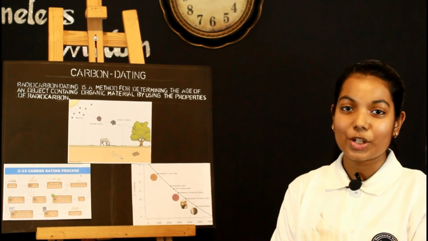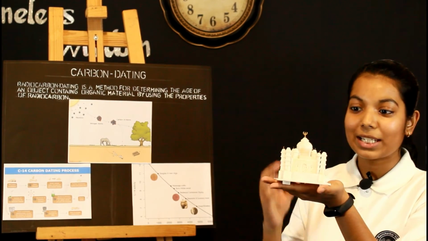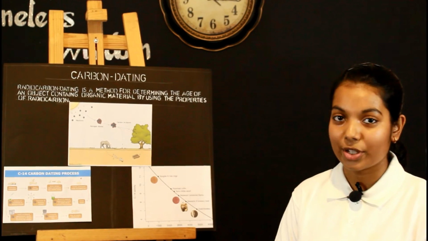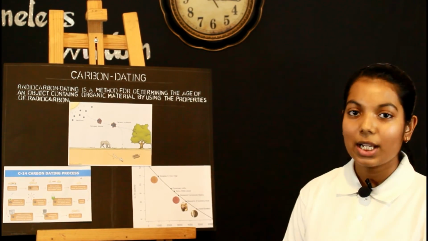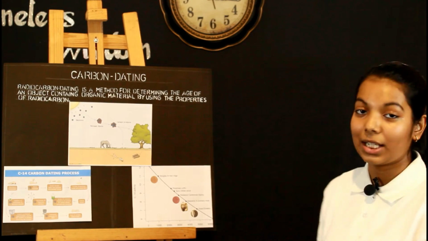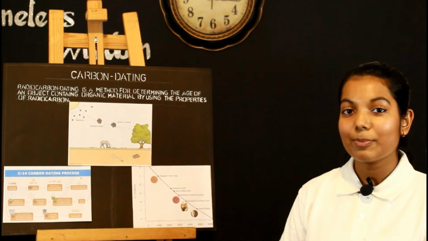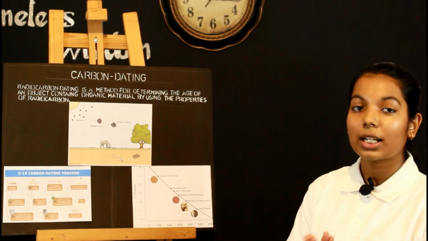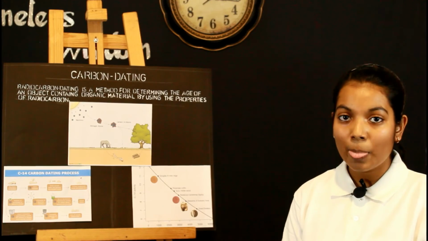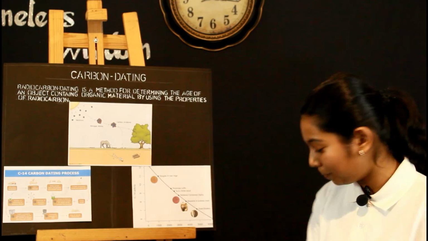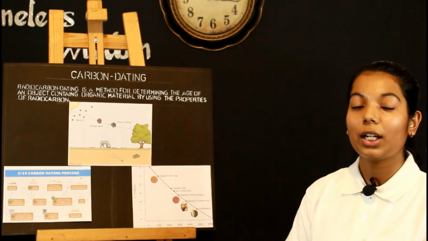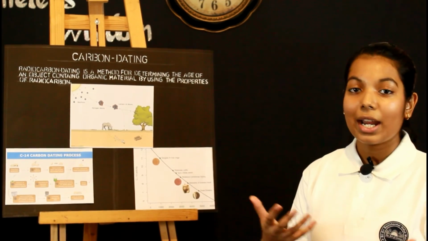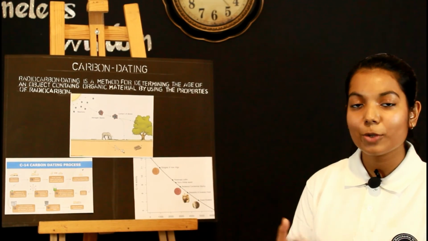Here, this is the Taj Mahal. We all know the Taj Mahal was built years ago. But how do we know exactly at what date and time it was built? This is because of carbon dating. Some material from the Taj Mahal was collected and studied. According to how many carbons and benzenes were present in this material, they can conclude whether it was built relatively recently or long ago. This method has helped us a lot, including our geologists. We could study our history and many other languages at the same time, getting so much information from it.